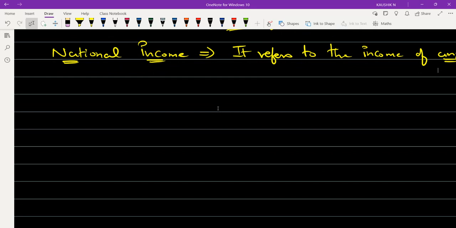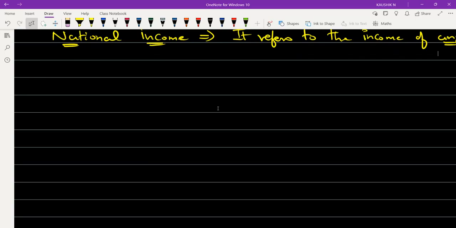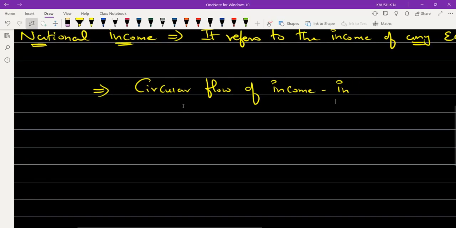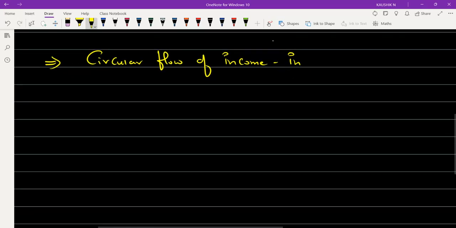Now, under this, first we are going to learn something called as circular flow of income. What we are going to discuss under this topic, we are going to discuss a term called as circular flow of income in two sector economy.